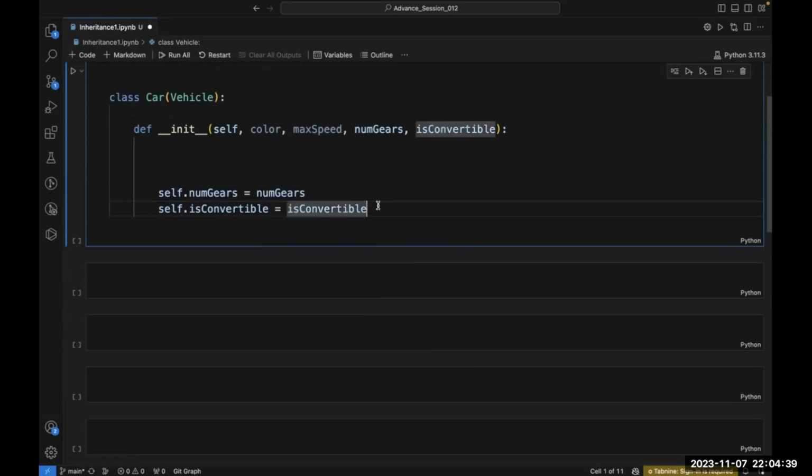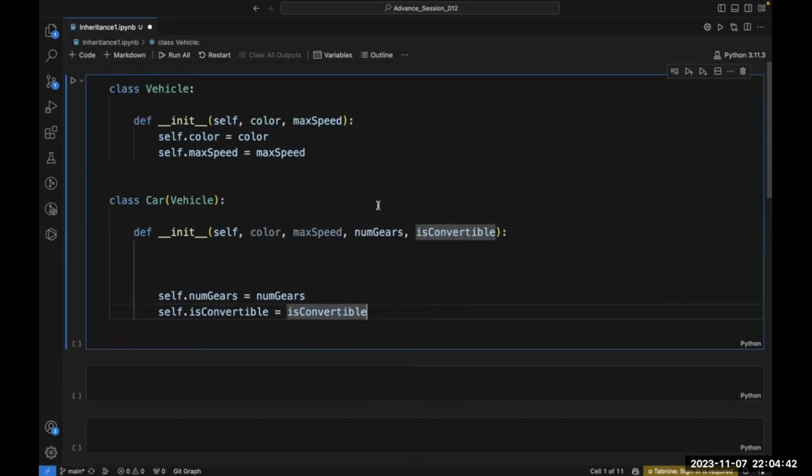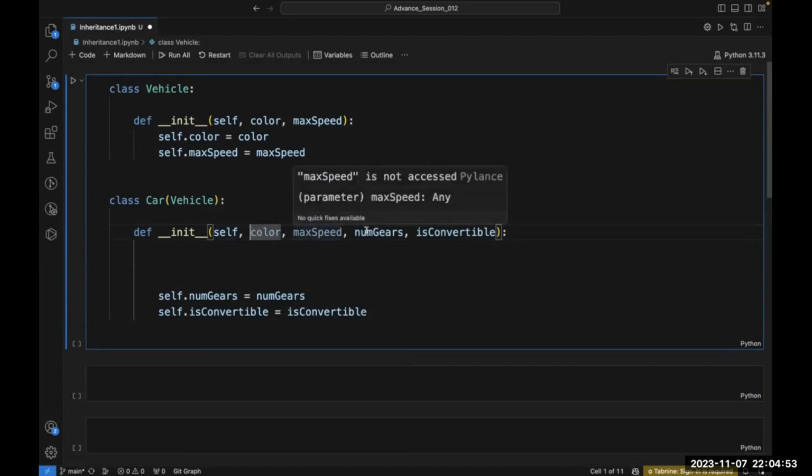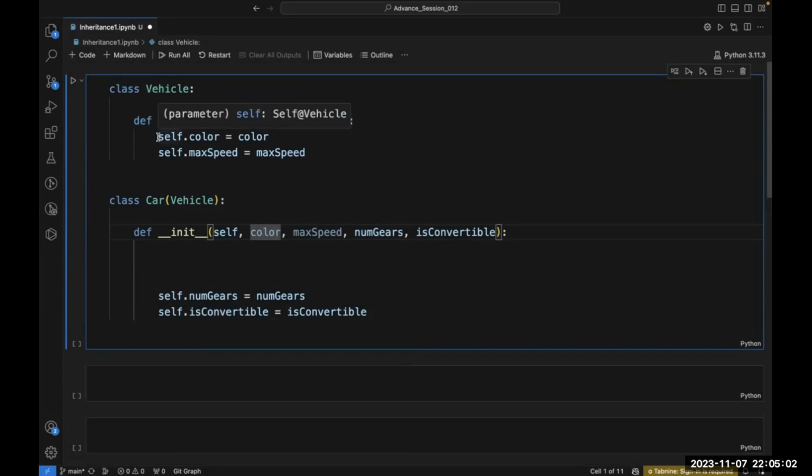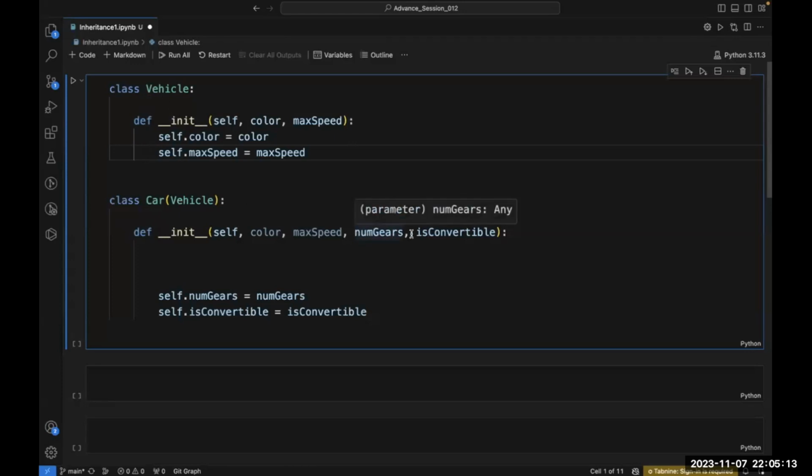Now, one important thing here is that when I have defined the init of this car class, I have mentioned color, max speed, number of gears, and is convertible. In this, color and max speed are present where? They are present in the init of the vehicle class. But number of gears and is convertible are unique to this car class only.